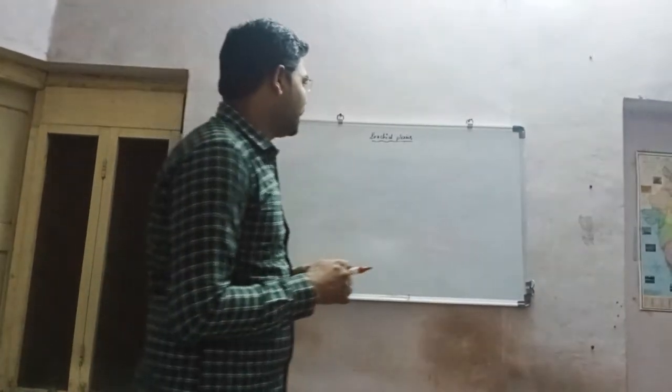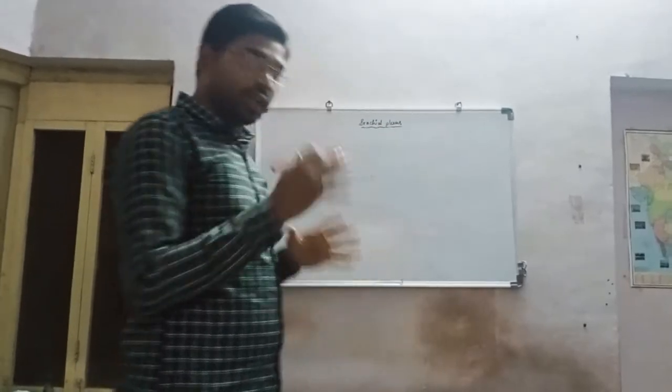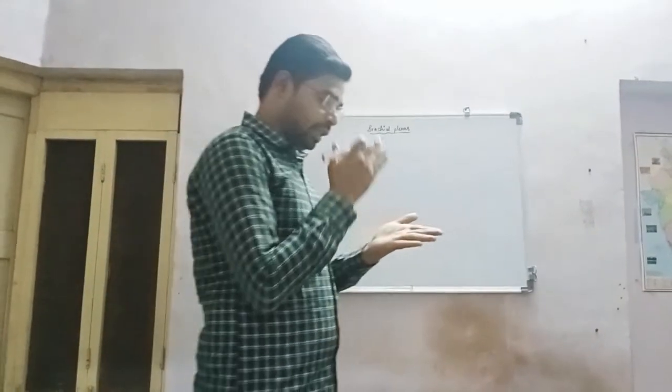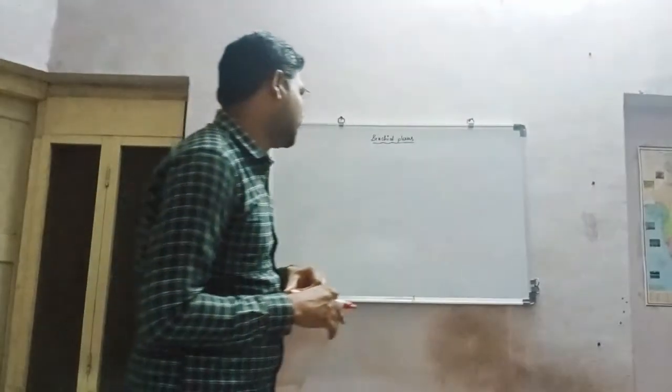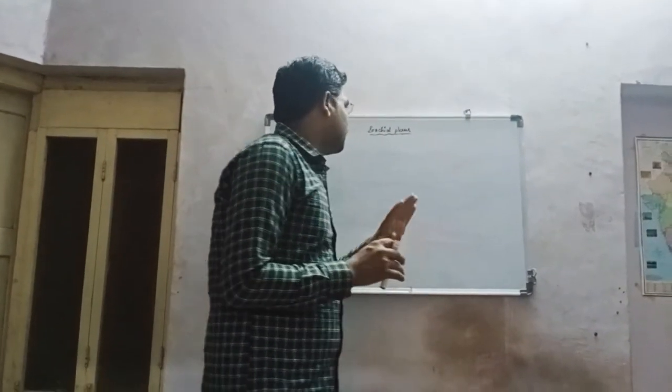So up till now we have been discussing the brachial plexus, its roots, trunks, divisions, cords and branches, including their clinical anatomy. So we have covered all the parts.